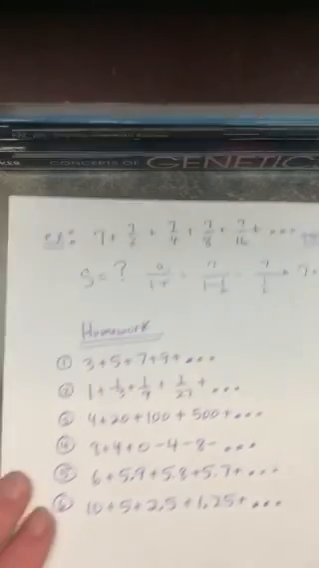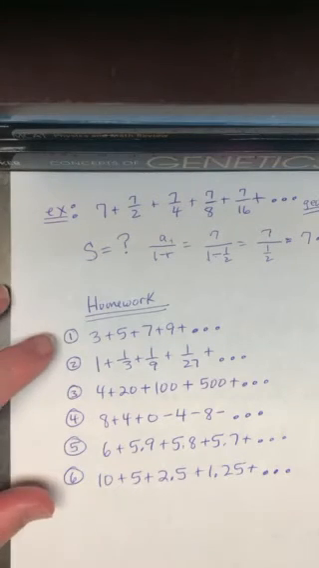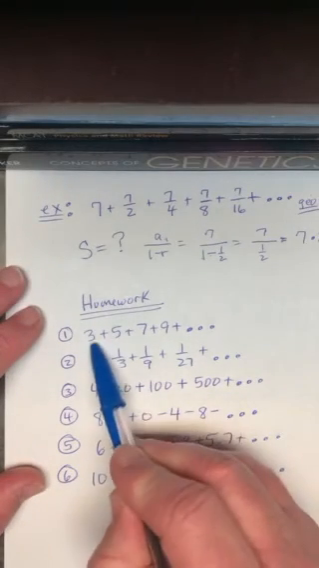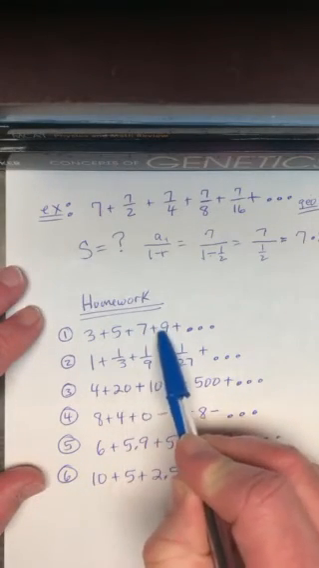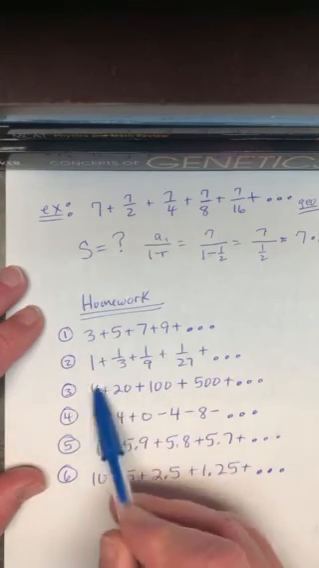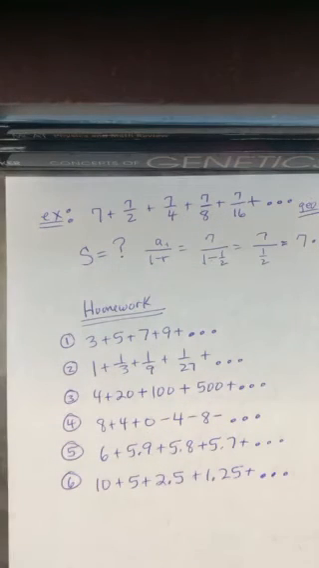So your assignment, real simple here. Go ahead and hit pause on your video. You've got these 6 series. Go ahead and copy all 6 of them down. 3 plus 5 plus 7 plus 9 plus... All I want to know is what's the sum of each series. If I did add all those numbers forever, what sum would I arrive at? Okay? So you've got 1, 2, 3, 4, 5, 6 of them.